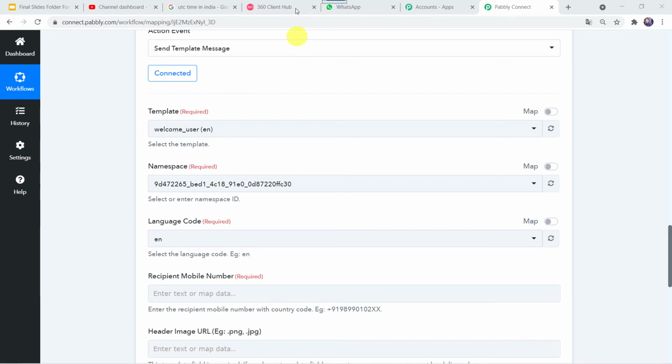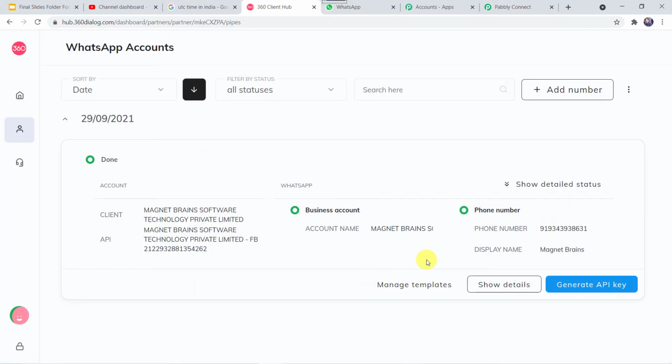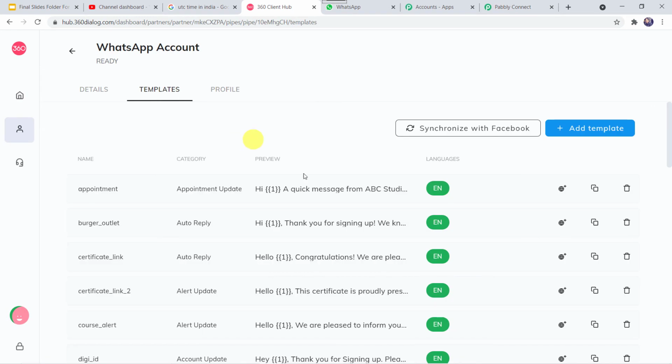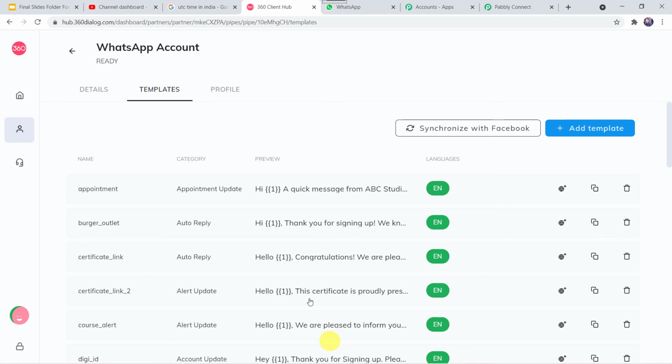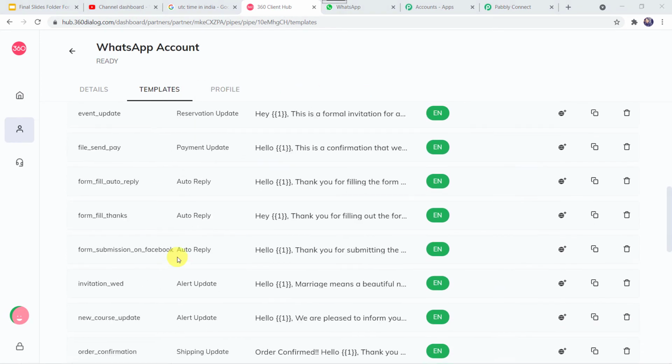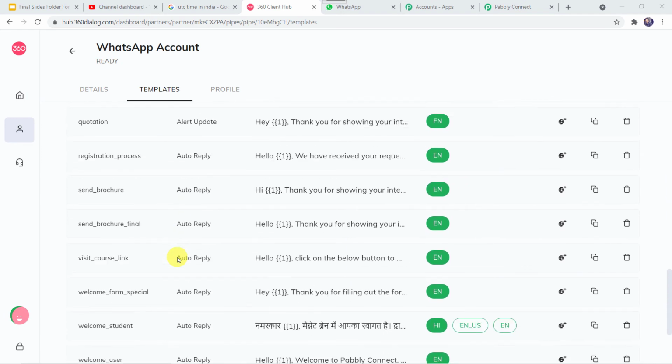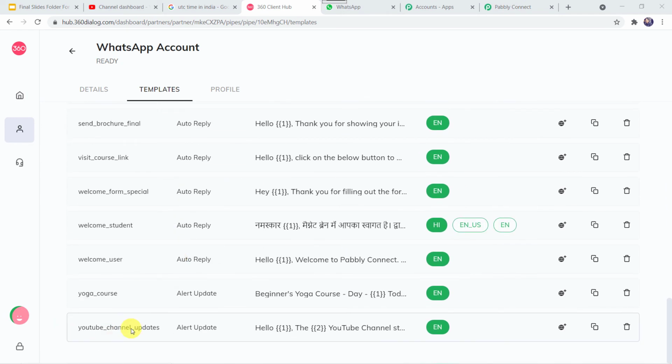So I'll again go to my 360 Dialog account, and here we can find the option manage templates. I'll just click on this. Now here you can see I have created so many templates over here and got it approved. If you want to create a new template, come here, click on this plus sign, add template, and you can create the template from here. Now here let us select my template. Template is YouTube channel updates. I'll be selecting this one, and I'll just open this.